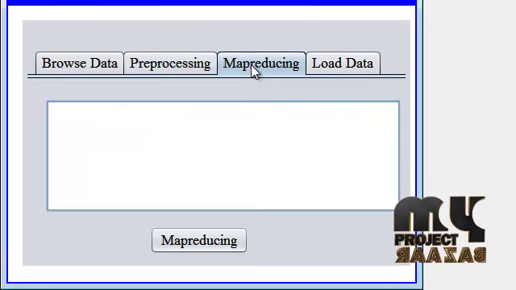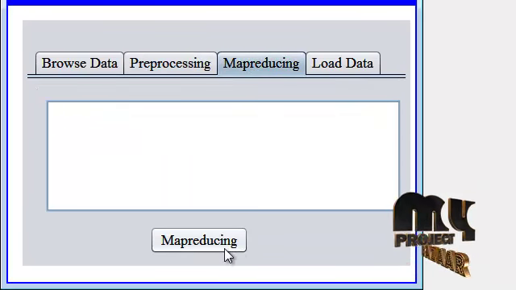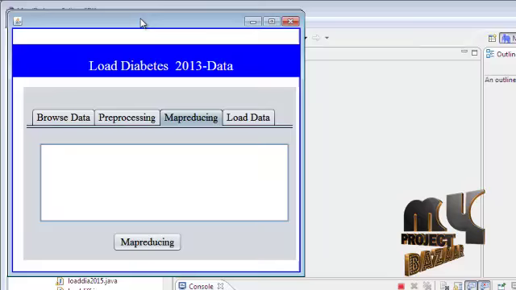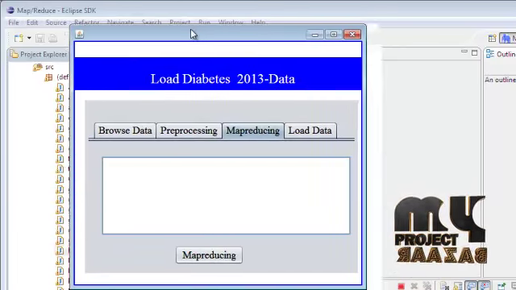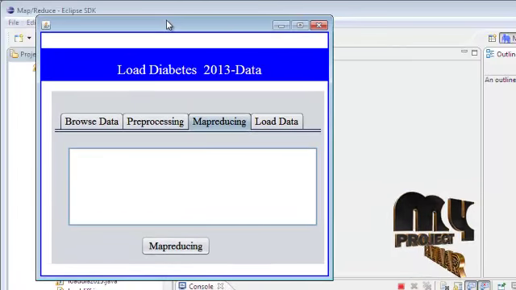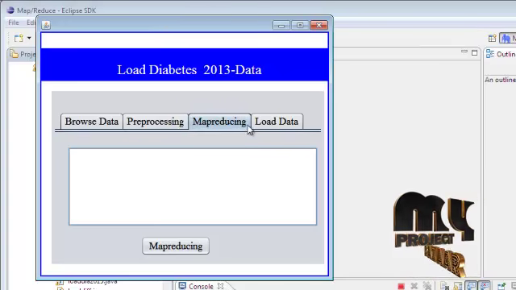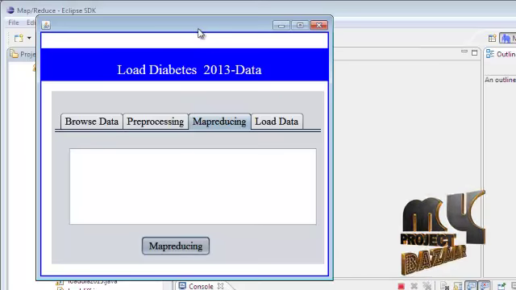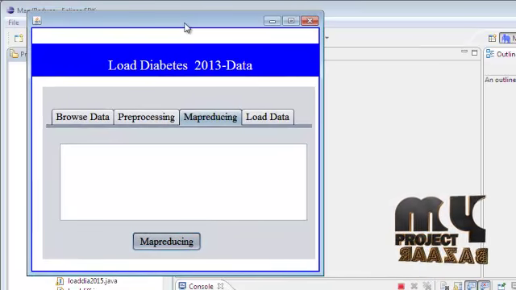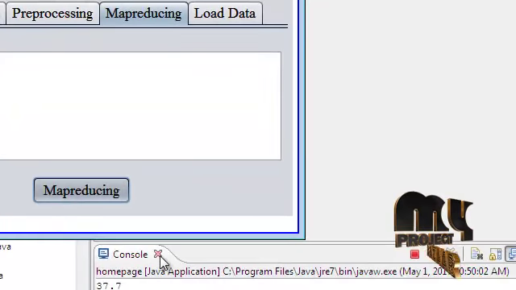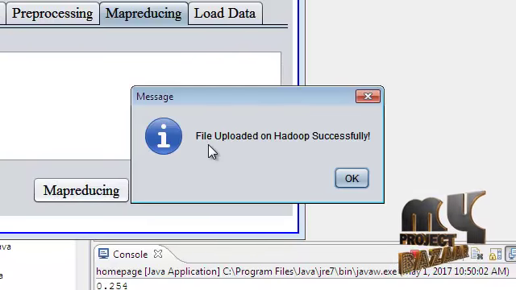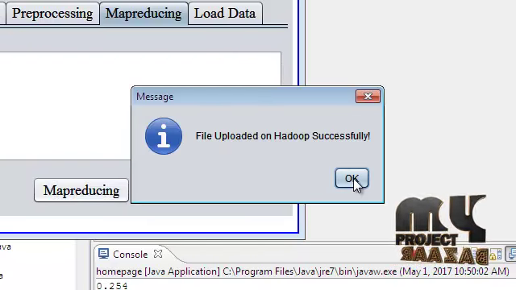After that comes the MapReduce process. In our MapReduce process, our file is stored into the Hadoop Distributed File System, and the word count is taken. For the MapReduce process, click this button. It can take a few minutes, and if you look at your console, it displays that the file was uploaded successfully into Hadoop.